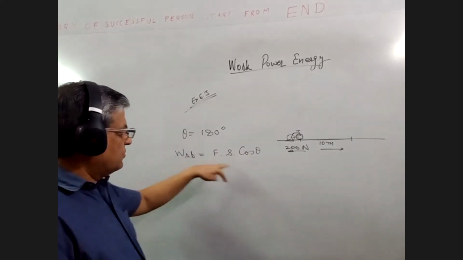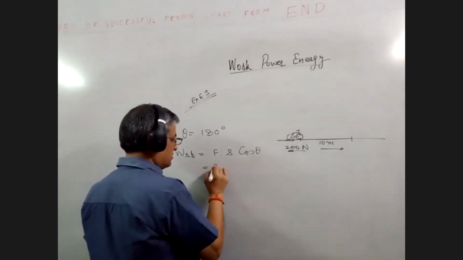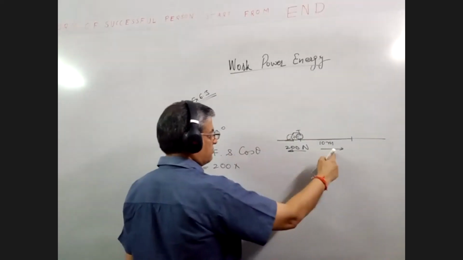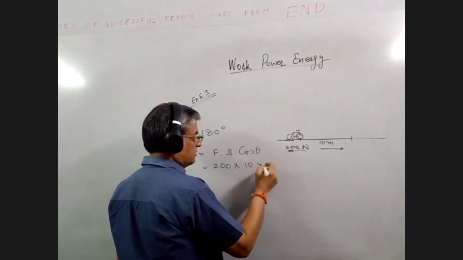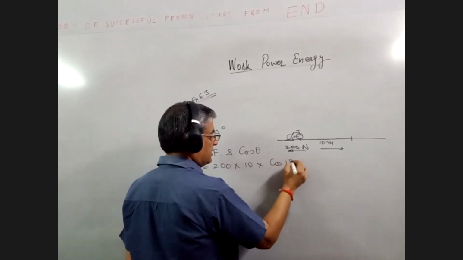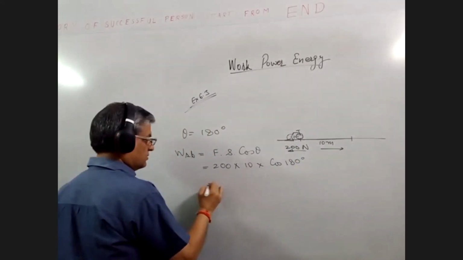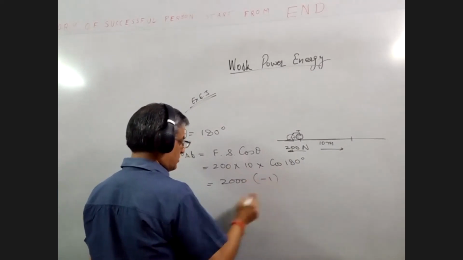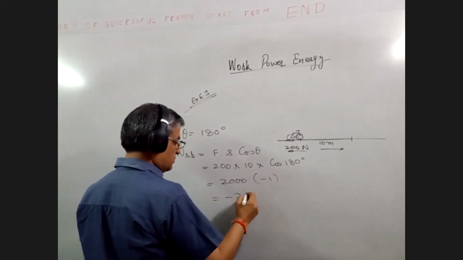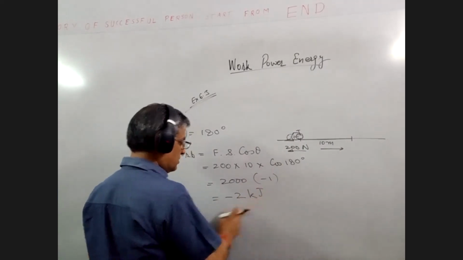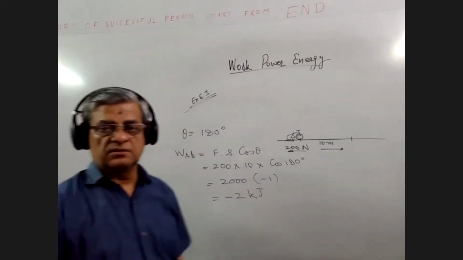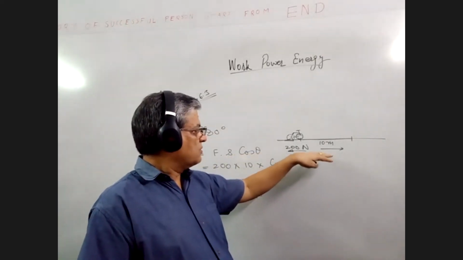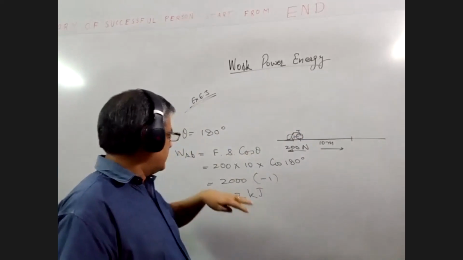So force acting on the bicycle is 200 Newton into displacement 10 and cos 180 degree, that is the angle. So how much is this? 2000, and cos 180 is minus 1. So this is minus 2 kilojoule of work done in stopping the bicycle. So that is the work done by the force of the ground on the bicycle.